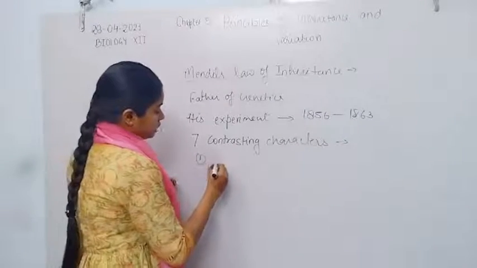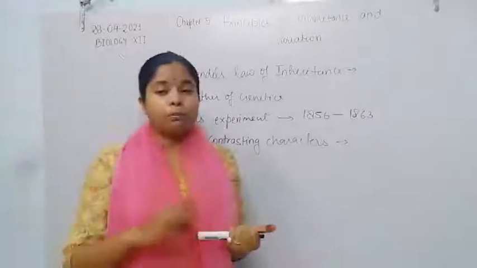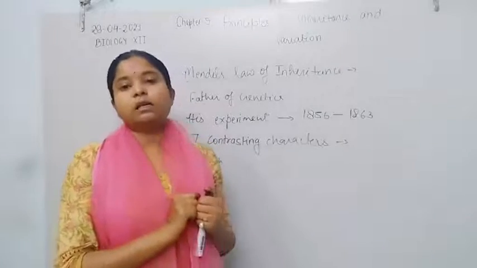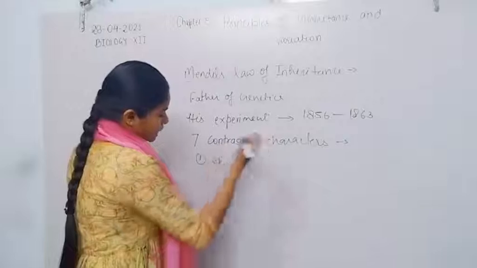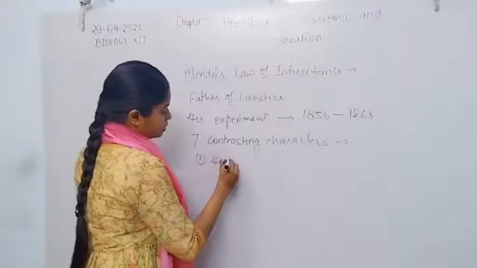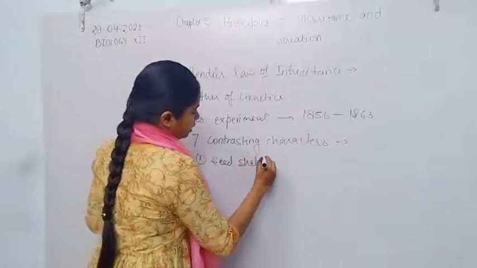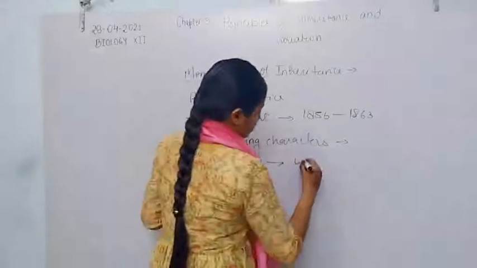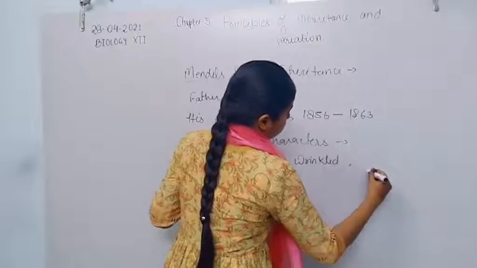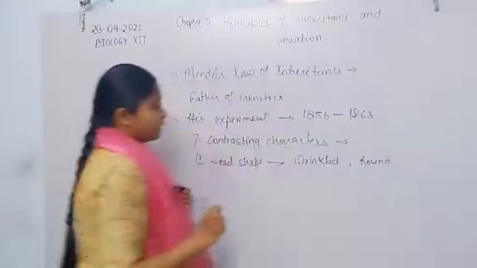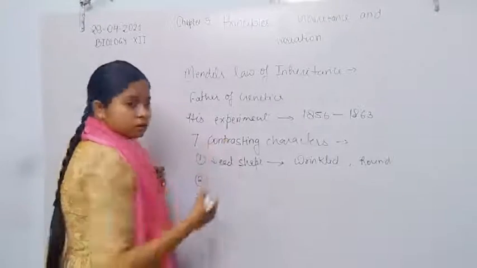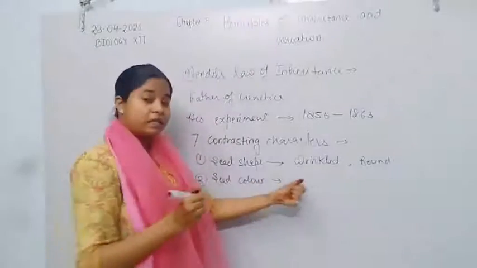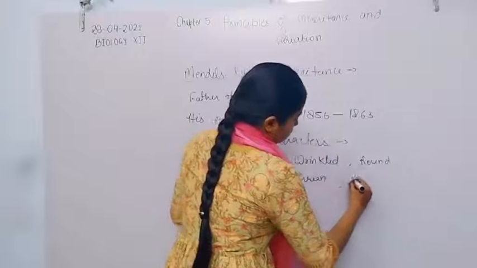What were these 7 contrasting characters? First is seed shape. Contrasting means two opposite traits: the character is one, but the traits of this single character are opposite in nature. Here seed shape is one character. So the contrasting traits are seed shape, wrinkled and round. Now second is seed color, green and yellow.